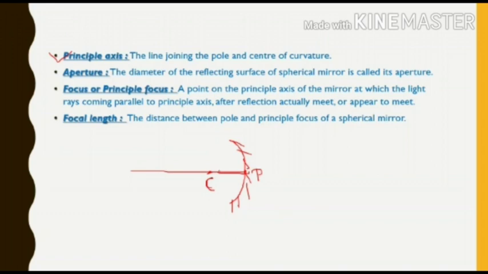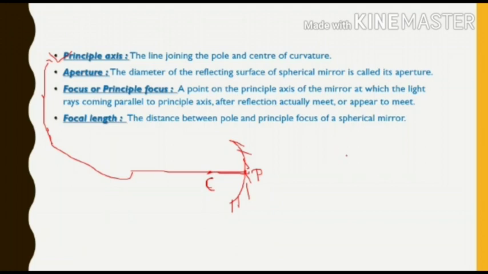So this is the line joining the pole and the center of curvature. This line is known as the principal axis. Now it is time for aperture. The diameter of the reflecting surface of the spherical mirror is called the aperture.